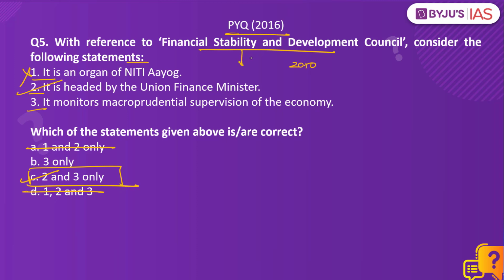See, this council was set up to strengthen and institutionalize the mechanism for financial stability, for enhancing inter-regulatory coordination and for promoting financial sector development. Yes, it does monitor macro-prudential supervision of the economy. So statement 3 is also right, and we already know that the answer is option C.